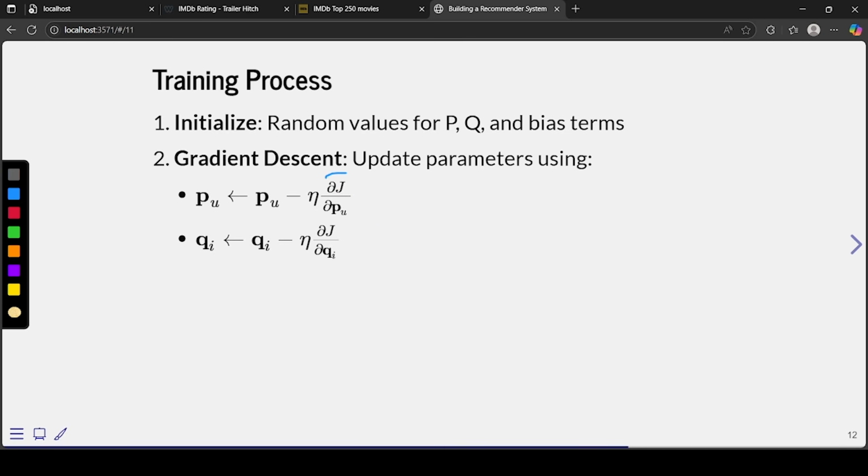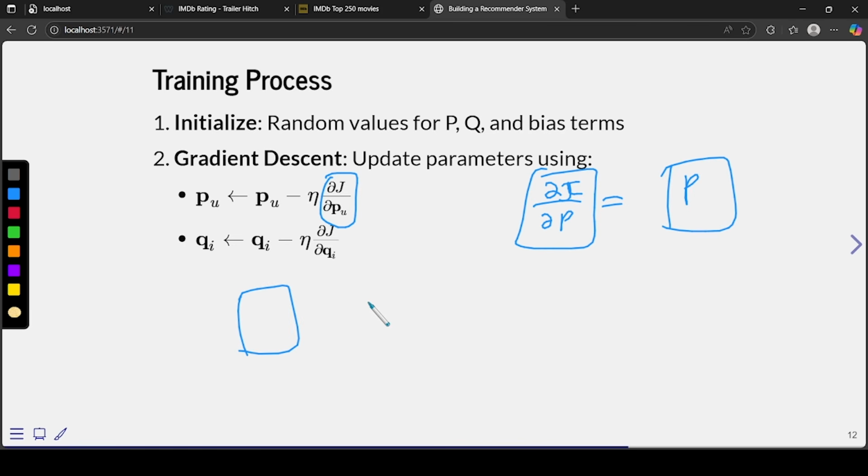So the size of this ∂J/∂P will be the same as the size of P. Just in case, the shape should be the same, and that's how you update all the weights. The number of weights in P is whatever the matrix size is, and similarly with Q, whatever the matrix size is. So that many weights you have to update. All the weights will get updated.